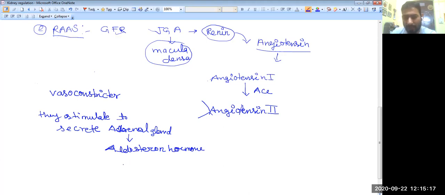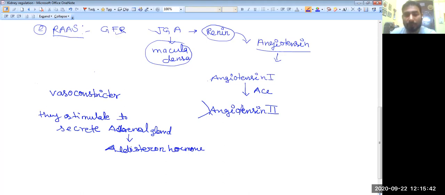Now, how does the vasoconstrictor act? It generally constricts the blood vessels, and when the blood vessels constrict, the blood pressure will rise.